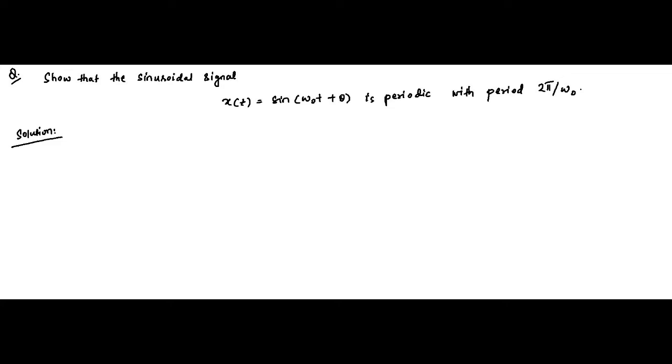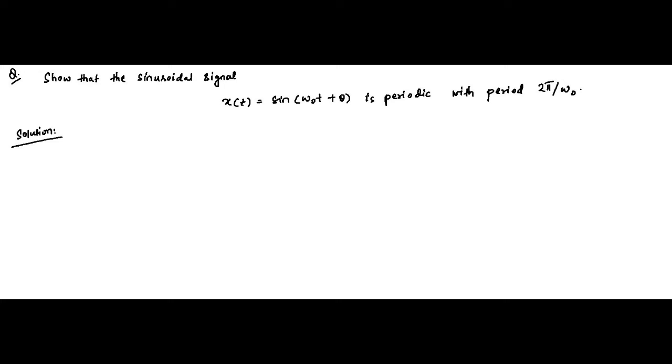Hello friends, so we'll continue our discussion related to periodic and non-periodic signals. In this video we are going to discuss some questions related to sinusoidal signals. Here it has been asked to show that the sinusoidal signal with the general expression x(t) equals sine(omega subscript o t plus theta) is periodic with the fundamental period equal to 2 pi by omega subscript o, where omega subscript o is the angular frequency.